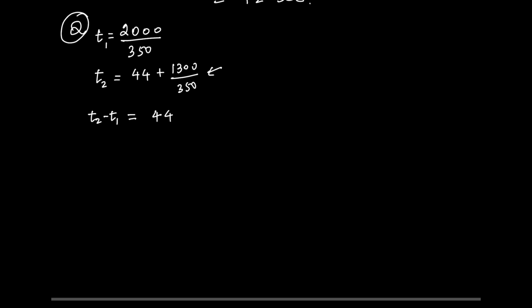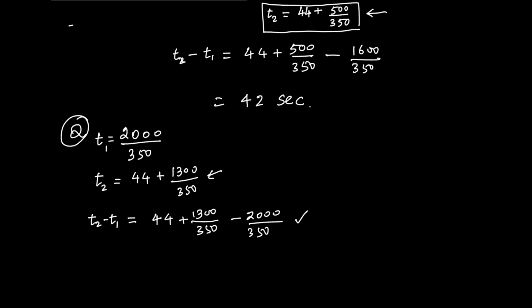So subtract these two times and solve, and we will get the time duration during which the beep will be heard at Q.